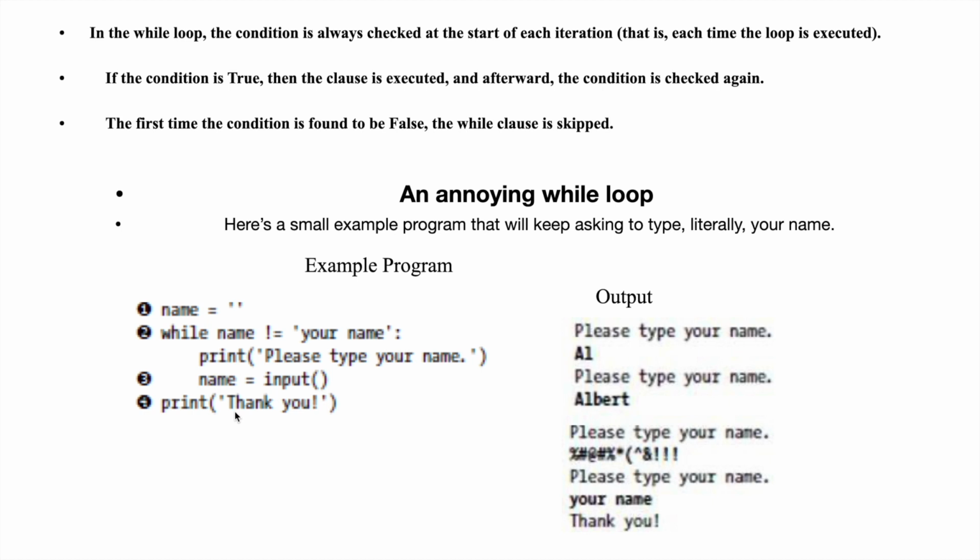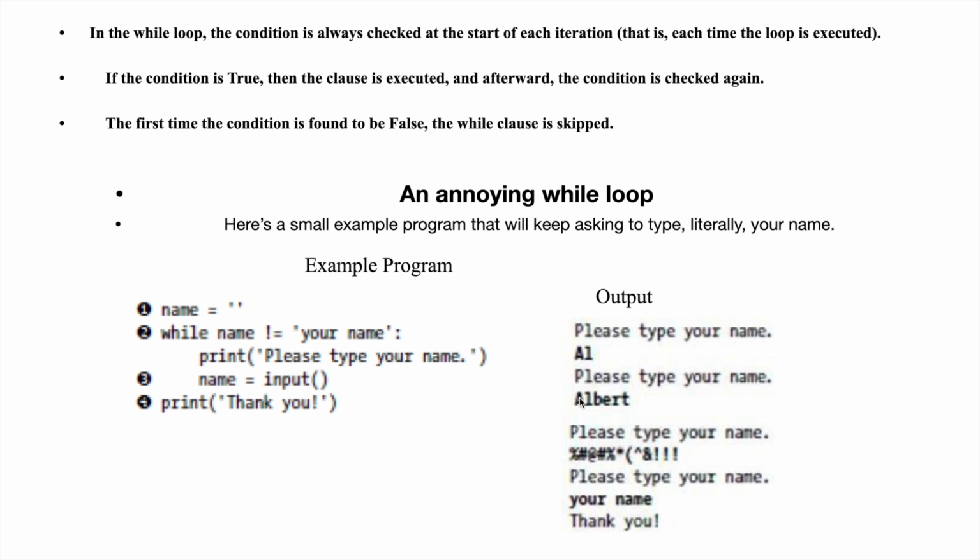It is comparing with the string your name because it is enclosed within the quotes. Then it will print thank you. See what happens: it will ask please type your name. You give the input A1. It will be stored in the variable name. A1 is compared to the string your name. Whether A1 is equal to your name, no. Again it will ask you to enter a name.